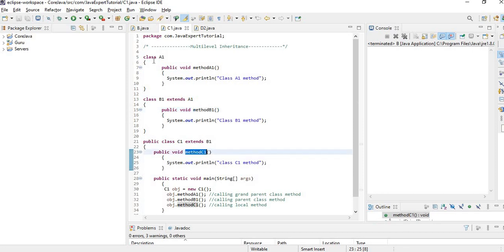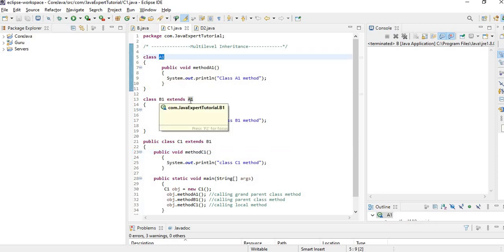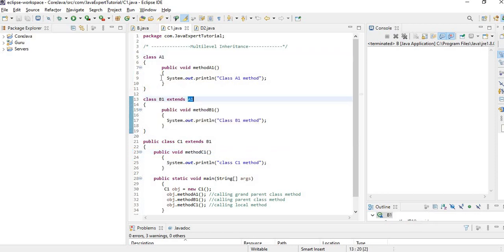B1 extends A1. That means the method which is available in class A1 is automatically available in class B1, and whatever methods are available in class B1 are automatically available in class C1.